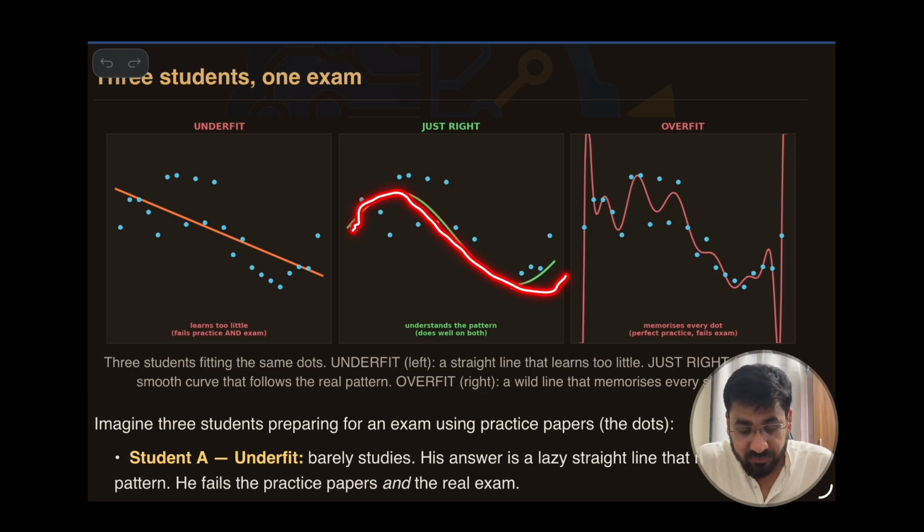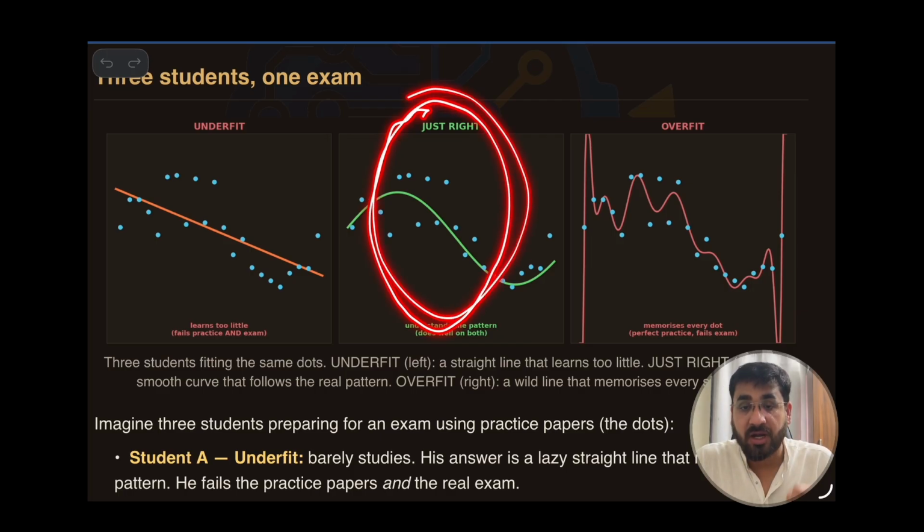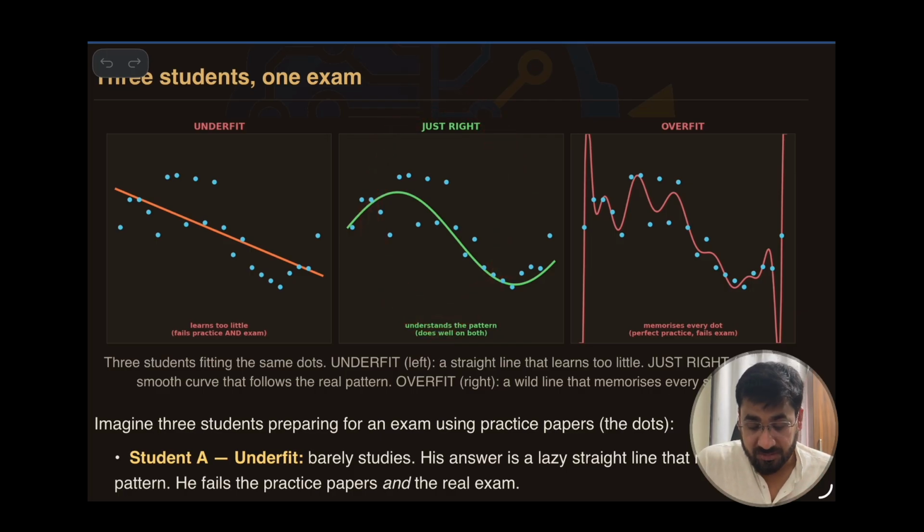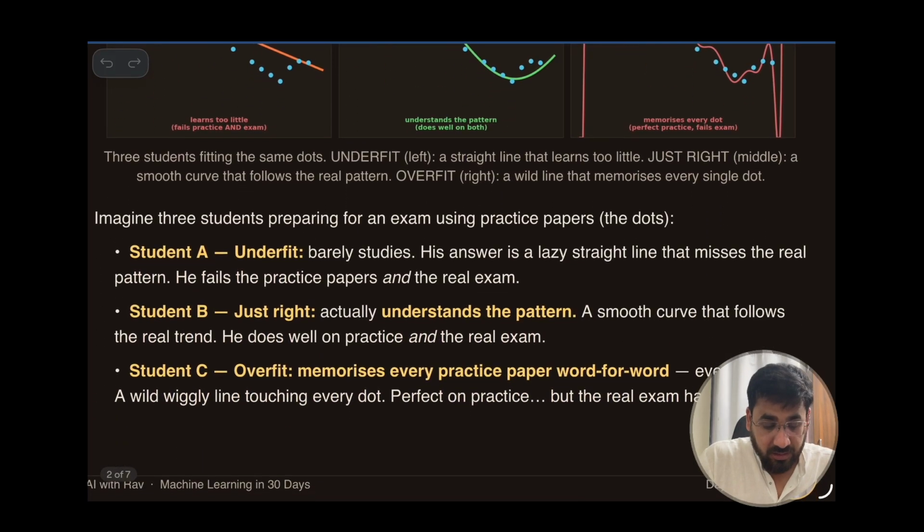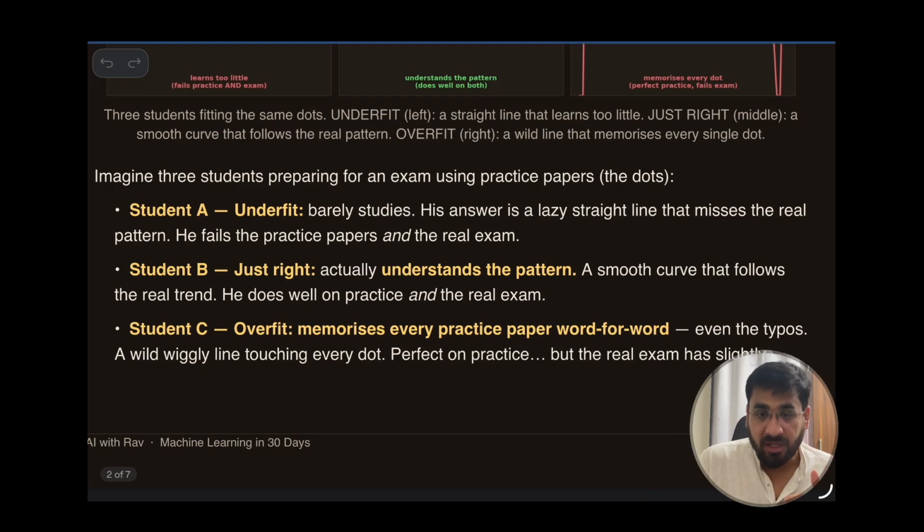You can see the curve, where most of the topics lie, and they will score well in their mock tests as well as in the real JEE Advanced paper. And this is what we look for in our machine learning algorithm, called the right fit, and that we always search for. All these analogies are actually what we discover in machine learning, and we always follow that.